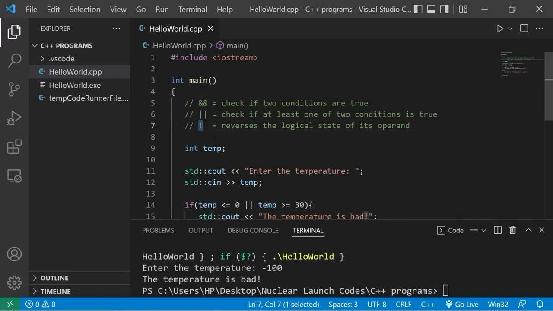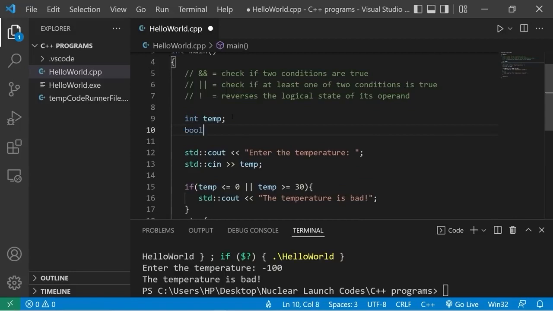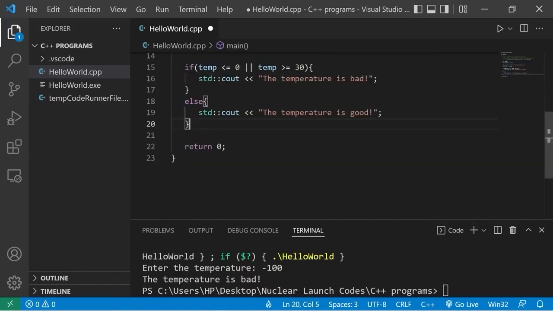There's one more, the NOT logical operator, which is an exclamation point. It reverses the logical state of its operand, meaning if a condition is true, it becomes false. If it's originally false, it becomes true. Let's create another variable. This will be a Boolean, sunny. Sunny can be true or false. I'll write another if statement. If sunny is equal to true.